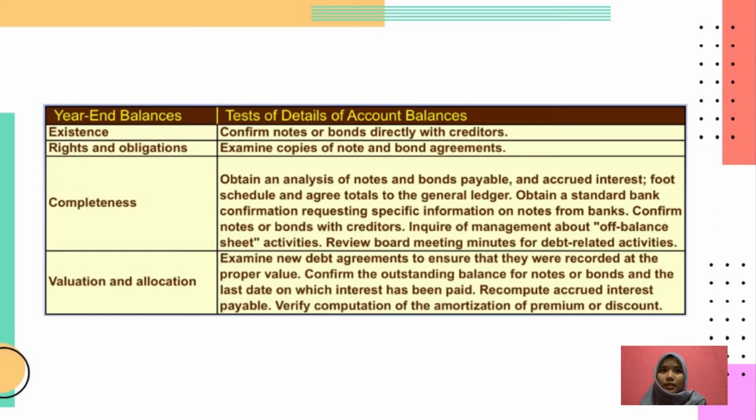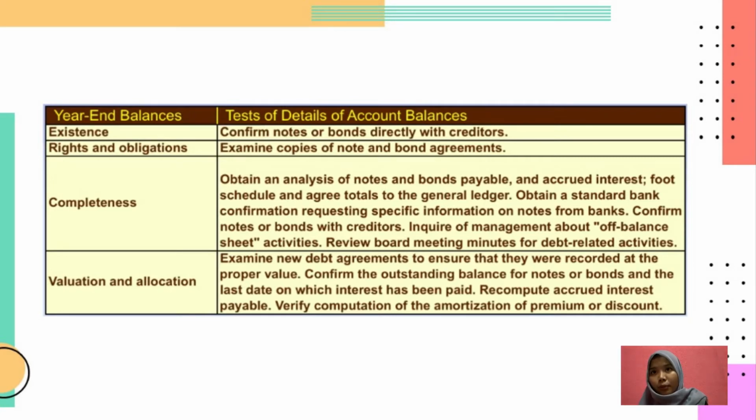So next is the substantive procedure that will be tested on the existence, rights and obligations, completeness, and also valuation and allocation. So for the test of details of the account balance, for the existence, it will be used in order to confirm the notes and also bonds directly with the creditor. Other than that is rights and obligations. Rights and obligations is used to test the details of the account balance in order to examine the copy of a